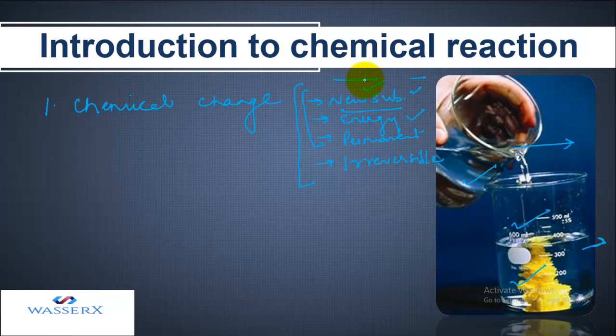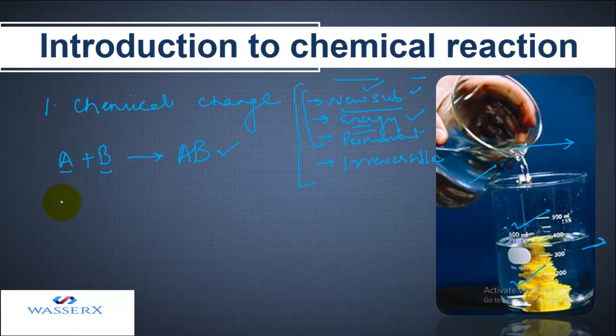Another thing we can take, or you can say the general reaction: let's say I'm reacting a few substances, and when they react, they form a new substance. So that means in any reaction, a new substance is always formed. The second thing is that a chemical reaction involves energy changes.